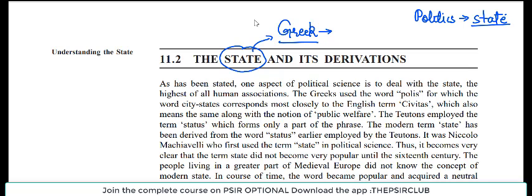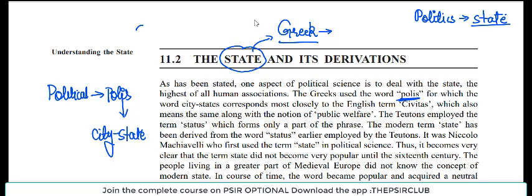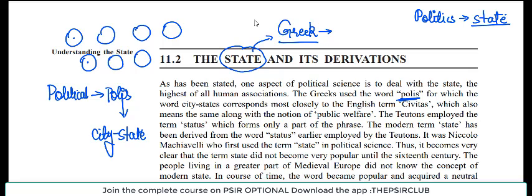Now see, first time Greek, they used the word polis, right? Actually the word political is derived from the word polis, and polis was representing back then city states. Actually Greek के times में there were small kingdoms, right? And they had the loyalty, they were like city, and all these cities were independent units of governance, right? So these were called city states. अभी के लिए city को भूल जाओ, अभी के लिए सिर्फ और सिर्फ state मानो, right? So political is polis, polis regards to state, right?